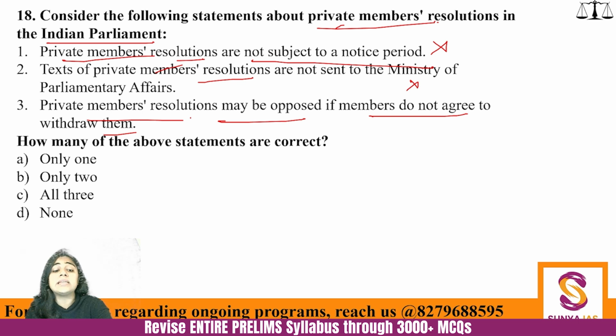What if there is obscene language in the bill that is being presented, right? So you cannot risk that. That is the dignity of the parliament, and that is why it is very important. The third one is absolutely correct. It's a generic statement. So here only one statement is correct, that even if it is a private member's bill, it can be opposed if members do not agree to withdraw them, right?